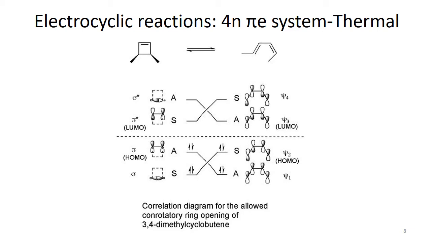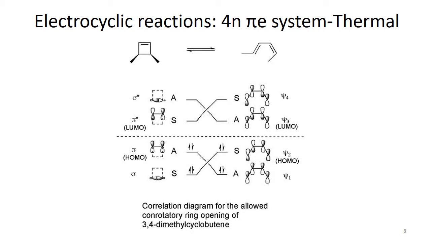So here is an overview of how thermal electrocyclization happens in a 4n pi electron system. We are taking the example of disubstituted cyclobutene, the ring opens and it goes to a hexadiene type of compound, and it shall be 2,4-hexadiene, I guess.